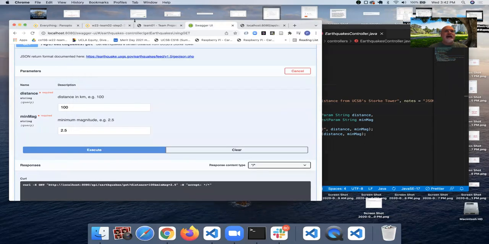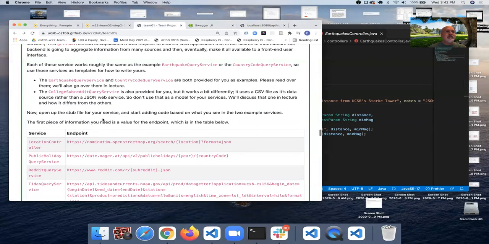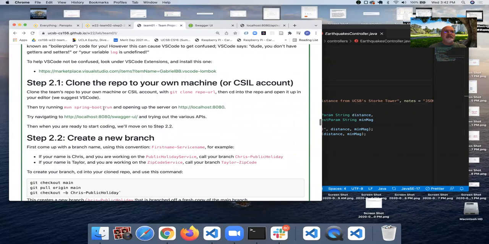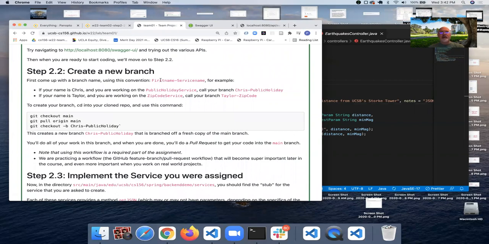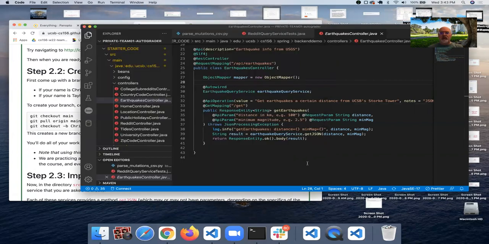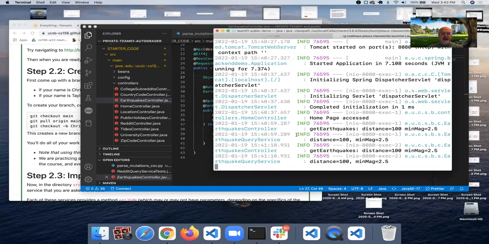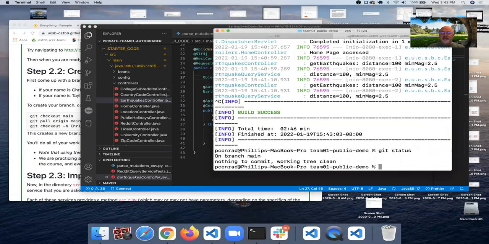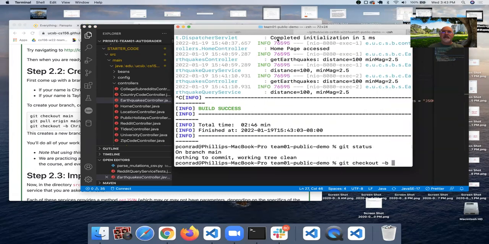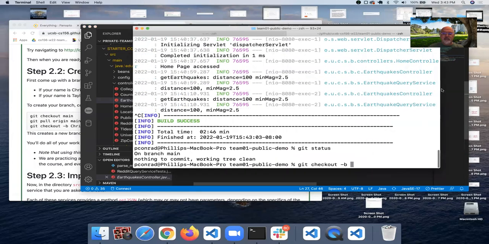Let's go back now to the instructions. So that was step 2.1, where we're trying out the Swagger UI. And now we're ready to start coding. So in step 2.2, we're going to create a new branch here. If I do a git status, right now I'm on the main branch. To create a new branch, we would do git checkout -b, and then I'm going to start the name of the branch with my name, so Phil, and then hyphen.